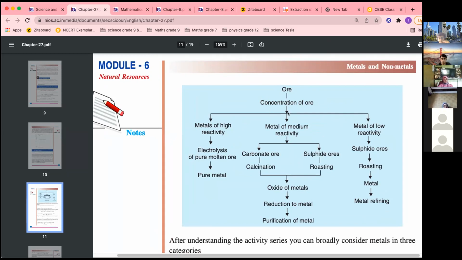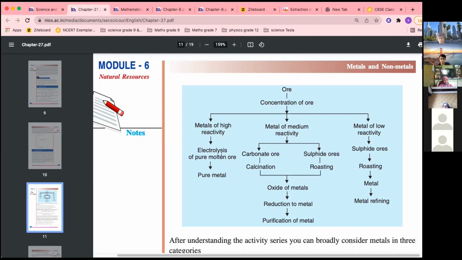Now after concentration of ore, it is divided into three parts, because we have three types of metals: highly reactive metals, medium reactivity metals, and low reactive metals. For very highly reactive metals, those metals are extracted using electrolysis. Because see, the main broad processes are, first ores are oxidized and then reduced, and then the metal is extracted. These are the main processes.